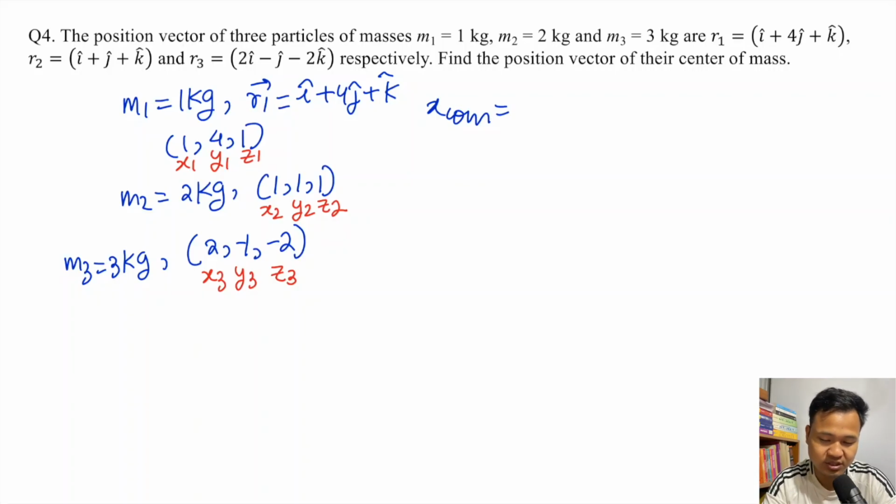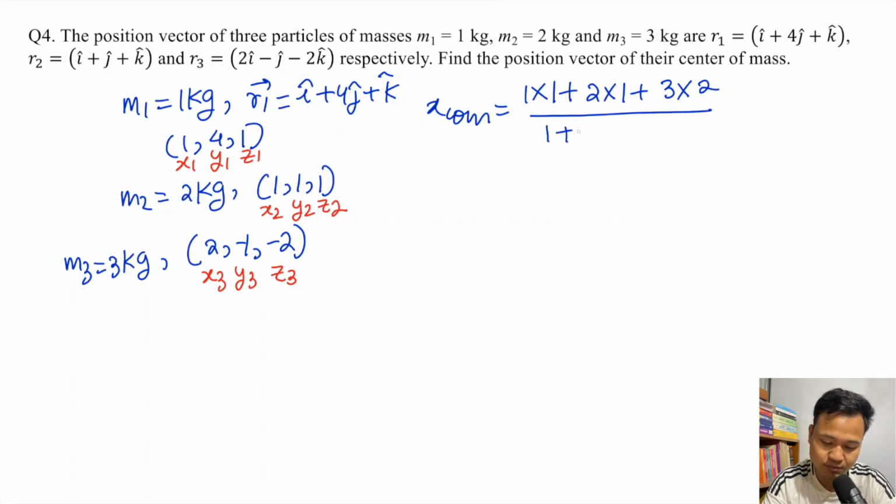So xcom is m1 x1 plus m2 x2 plus m3 x3 divided by m1 plus m2 plus m3. Here m1 is 1, x1 is 1, plus m2 is 2, x2 is 1, plus m3 is 3, x3 is 2, divided by m1 plus m2 plus m3. So 1 plus 2 is 3, 3 and 6 is 9; total mass is 6. So 9 divided by 6, which is 3 by 2.